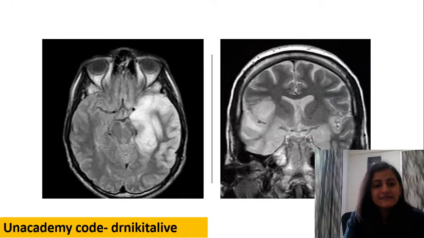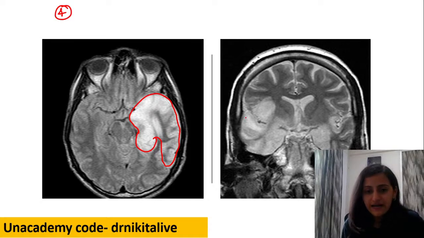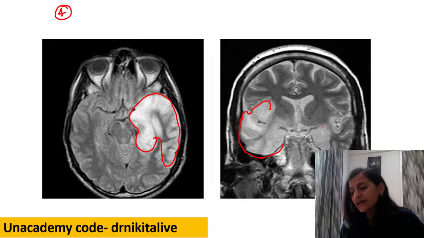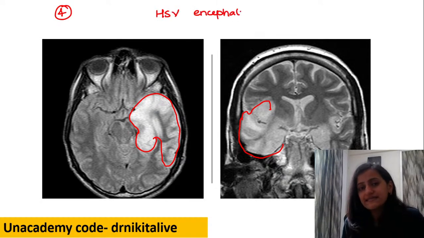Next one, the fourth infection. What do you think is this infection here? Look at the location, look at the lobe which is involved. Which lobe is showing the altered signal intensity? Very good. That is the temporal lobe. Again, this is the temporal lobe showing the altered signal intensity. It could be unilateral, it could be bilateral. So this is herpes simplex virus encephalitis.